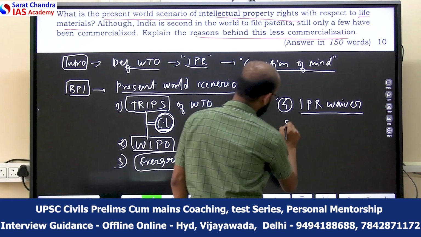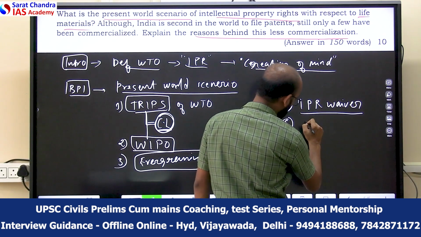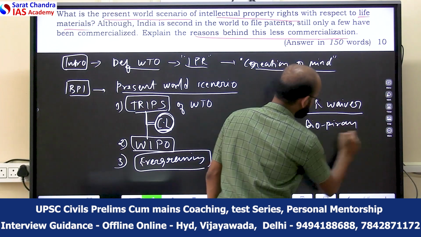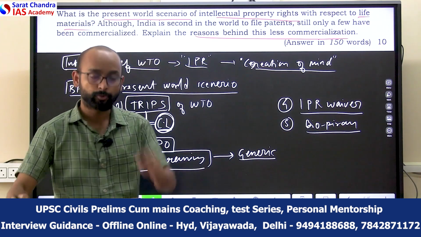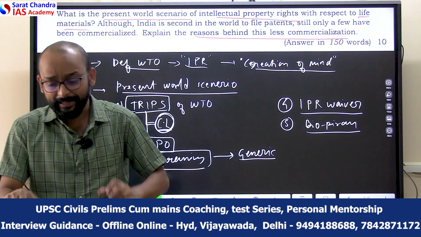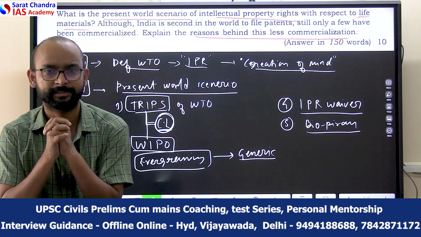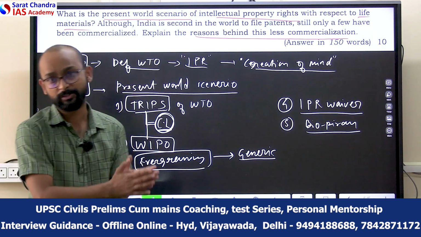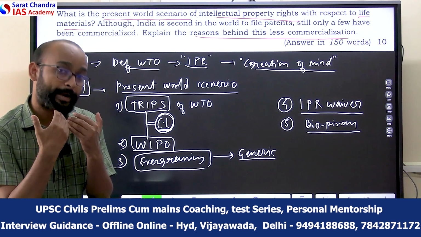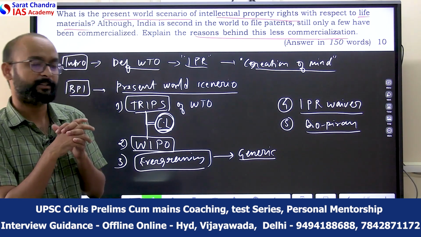You can also talk about the issue of biopiracy, especially the taking advantage through bioprospecting, building some kind of product or process out of the traditional knowledge or the traditional commodities, and that is being patented by some of the countries and companies.